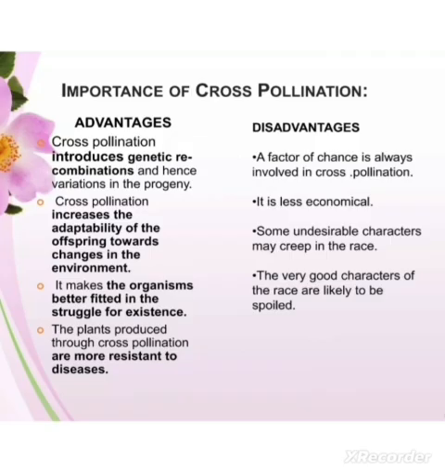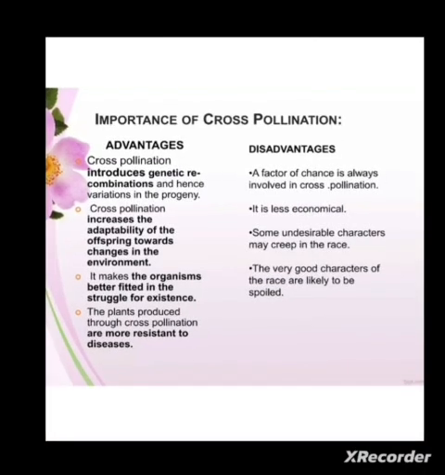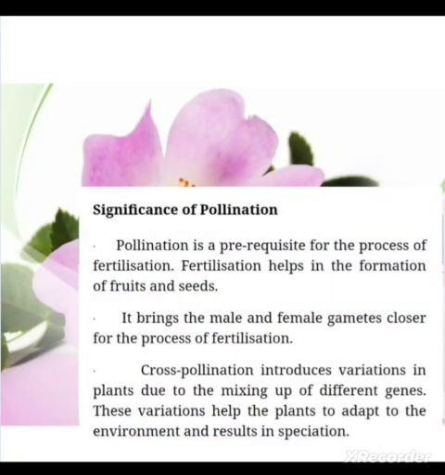As far as disadvantages are considered, cross pollination is dependent on the pollinating agents, and the chance factor is always there. So the good characters of the race are likely to be spoiled. Some undesirable variations may come in. So these are some of the disadvantages of cross pollination.